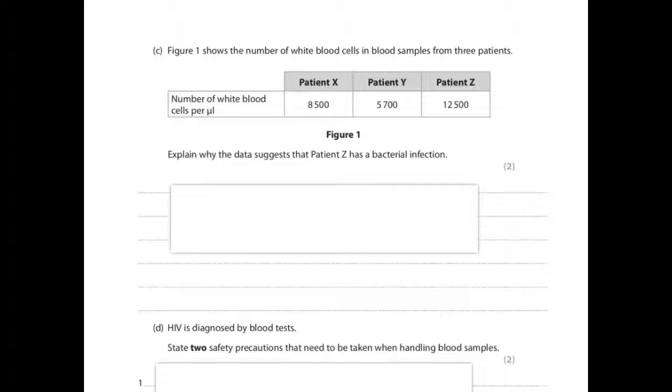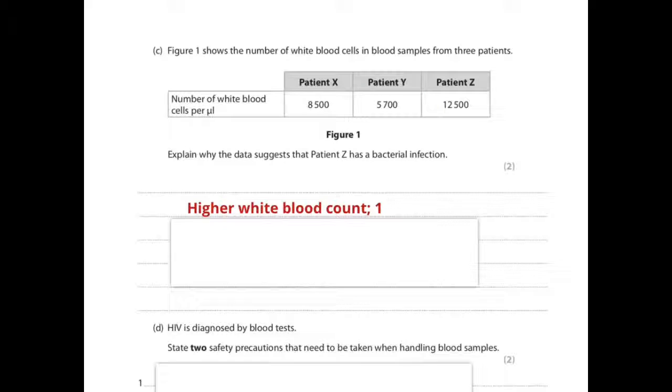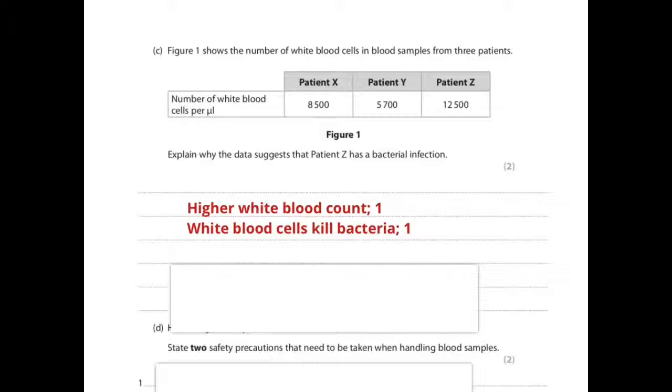So explain means state what you see and then give a reason for it. So you can see patient Z has the highest white blood cell count. So that is what you can see. Now, why does that link to them having an infection? Well, white blood cells, their purpose is to fight infection and kill bacteria. So you could say higher white blood cell count for 1 mark, and then white blood cells kill bacteria, and you get 2 marks. Notice explain means state what you see or describe what you see, then give a scientific reason for it.